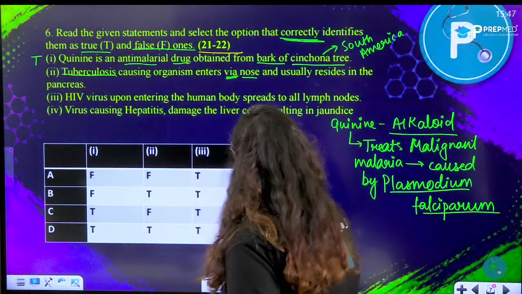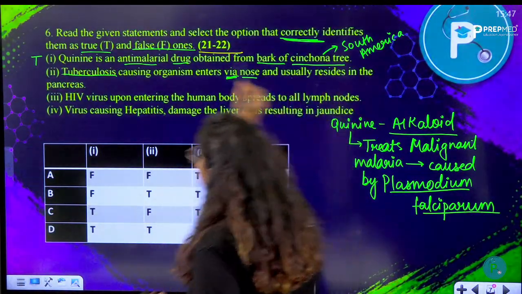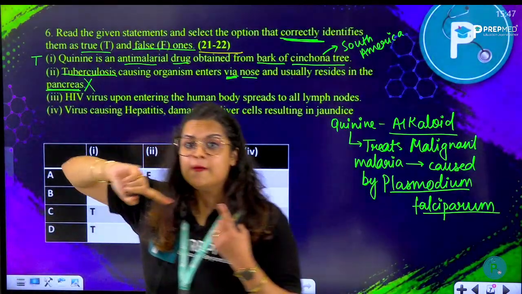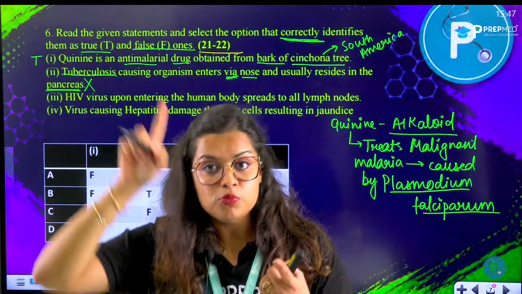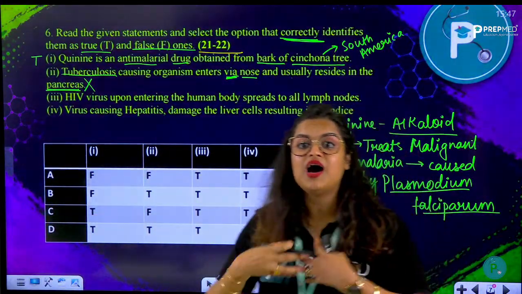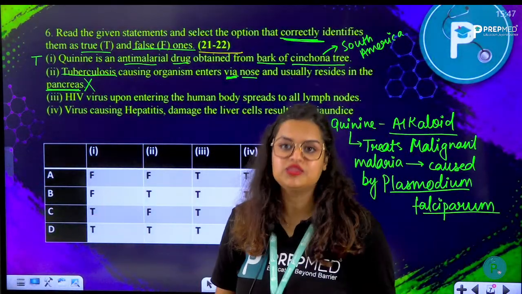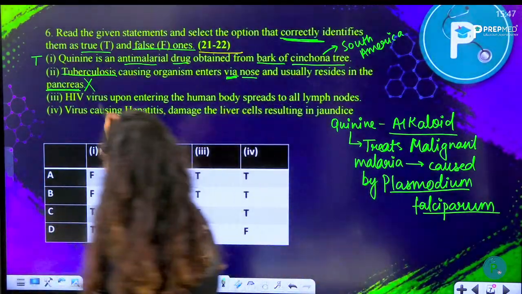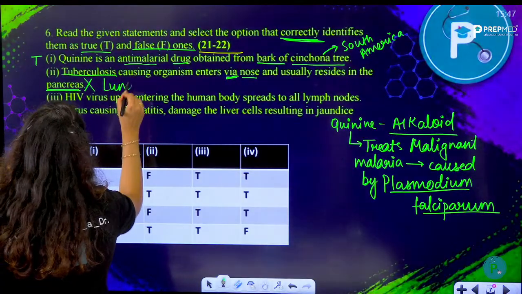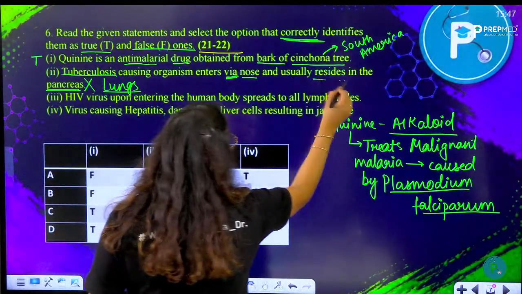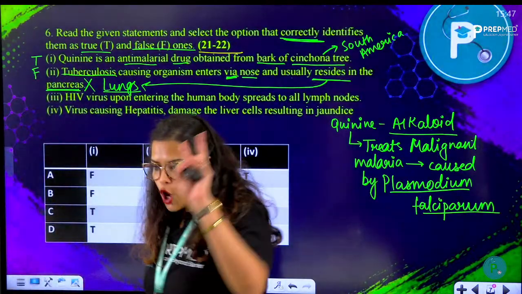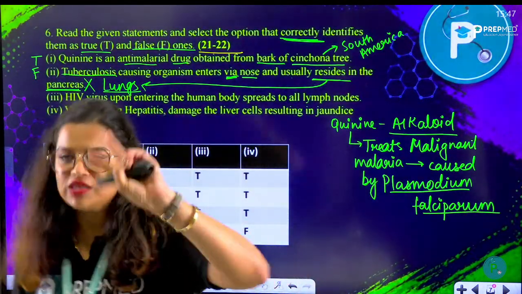So yes, via nose, but usually reside in the pancreas. No, this is wrong. Tuberculosis may go to the pancreas, but most of the time they reside in the lungs. It's a respiratory disorder. Later it may invade other tissue of the body, but this statement is wrong. They reside in the lungs. So statement number 2 is false here.